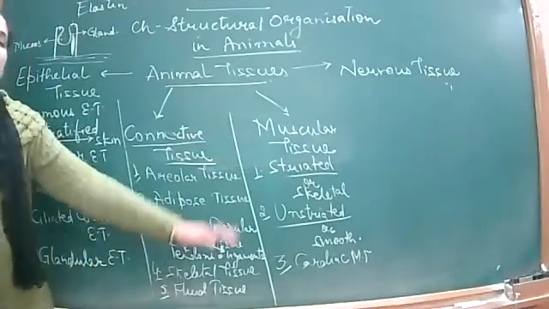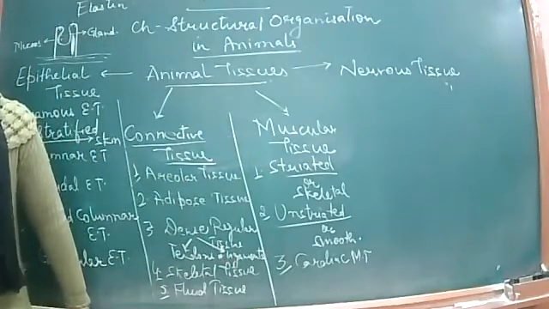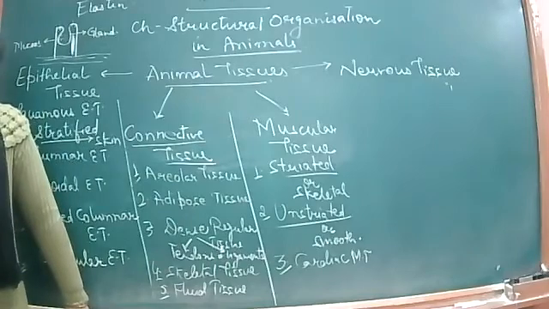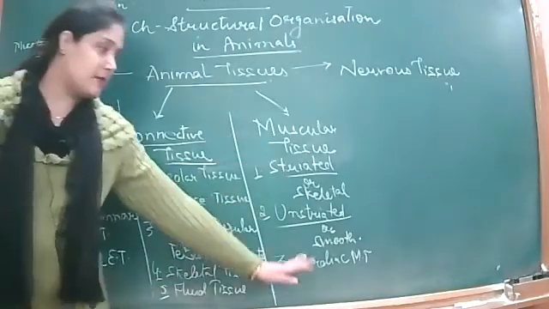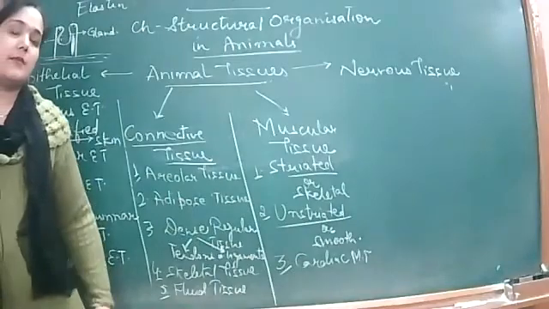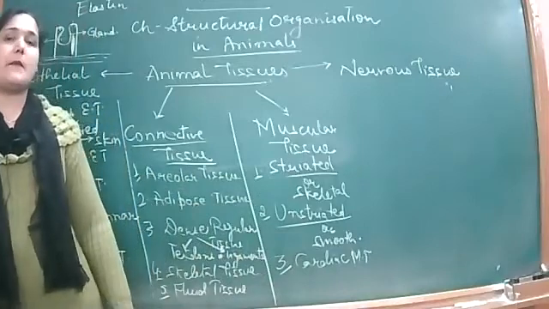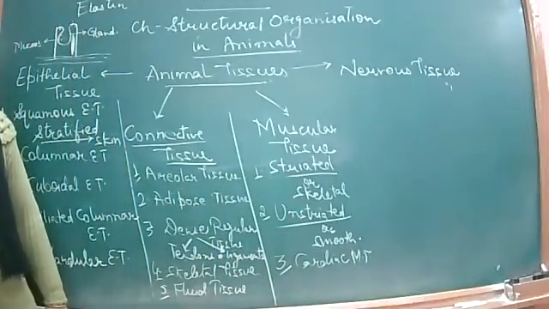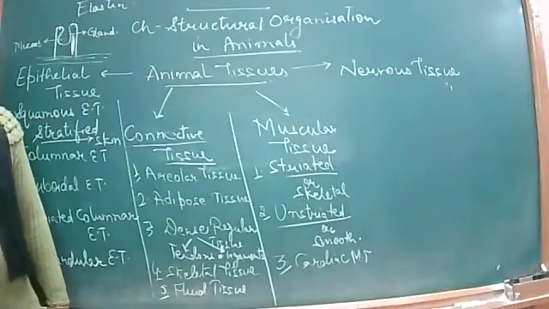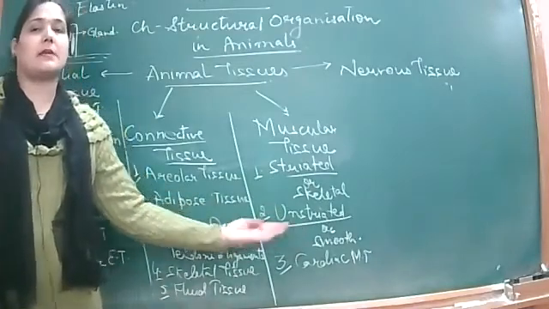Which of these three are the branched structures? Only cardiac ones. Cardiac muscles are the branched type of muscle tissue, right? Which of these are uninucleated? It is the unstriated or smooth muscle tissue.